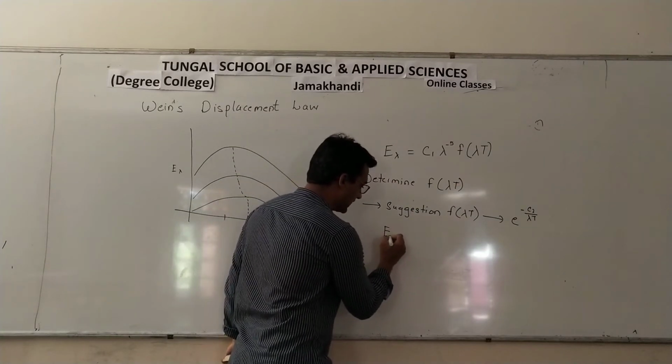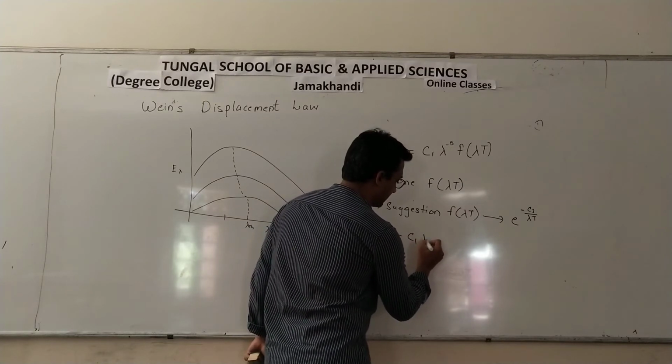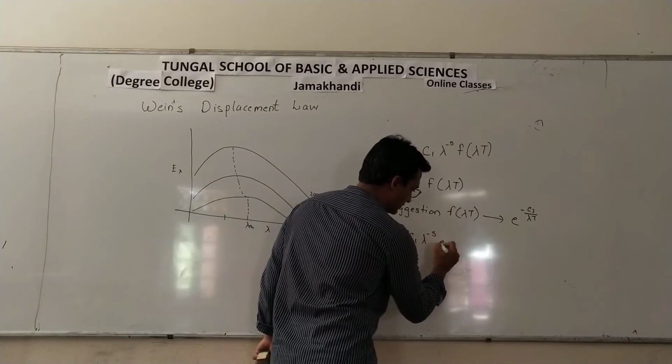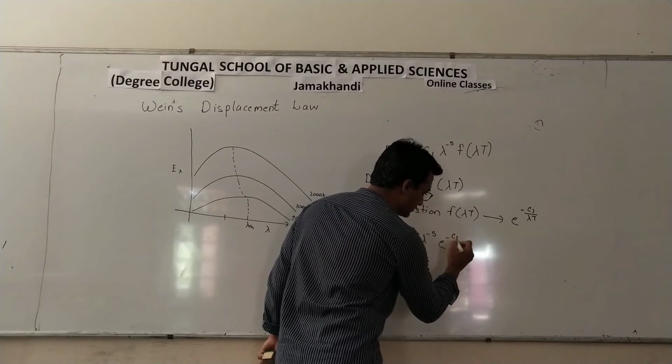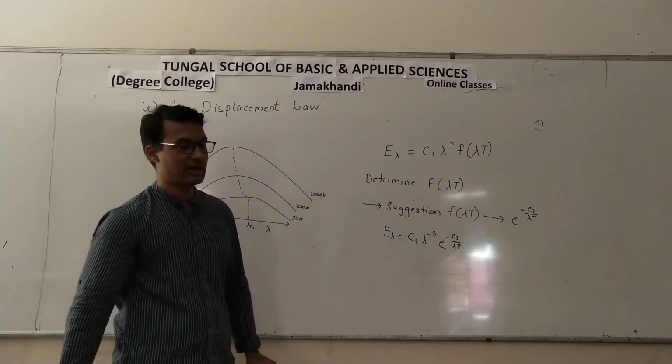So E lambda is equal to C1 lambda raised to minus 5 and e raised to minus C2 divided by lambda T.